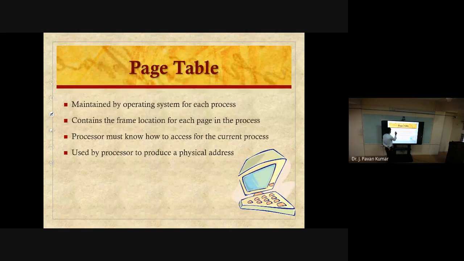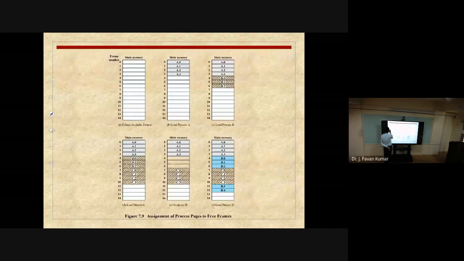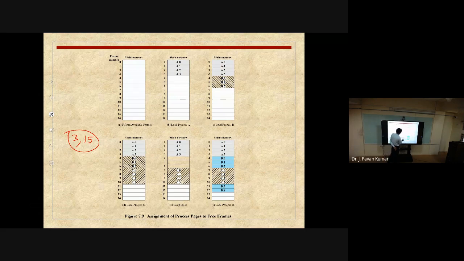Yeah, page table will be maintained by whom? Operating system. For every process we will be having a page table. Why? Because earlier we considered, for example, third page, 15th line. Where do we have to search? For A also third page is there, for B also third page is there, for C also third page is there. Which process's third page do we have to consider? That's why we need to maintain a separate page table for each process.